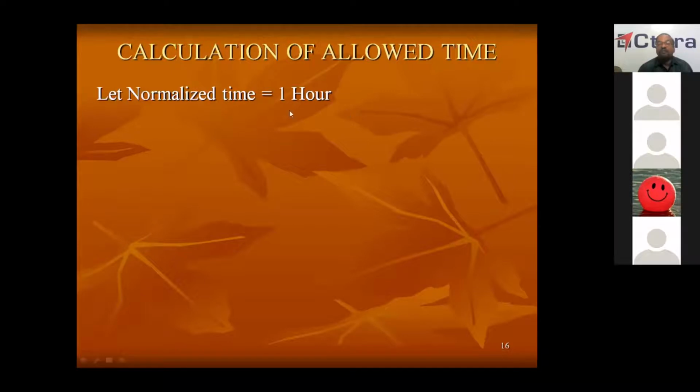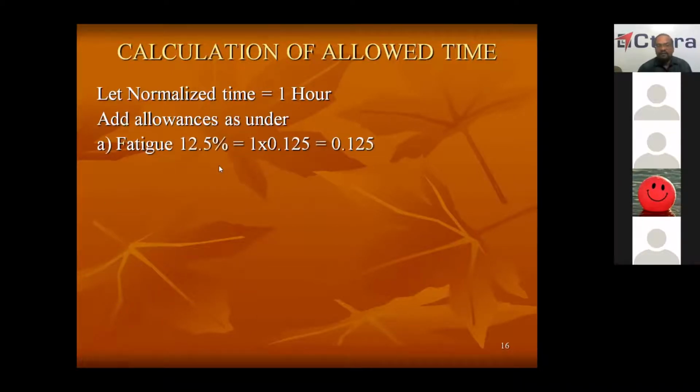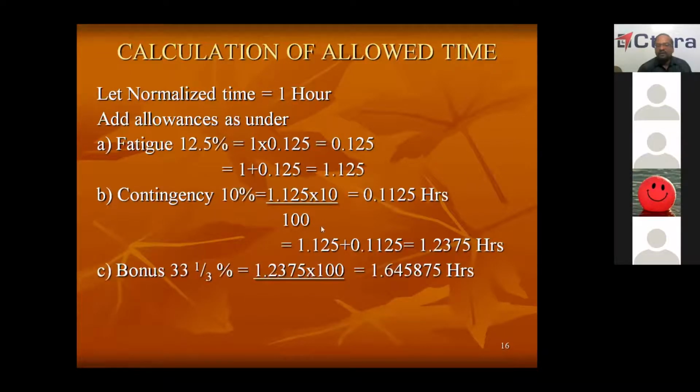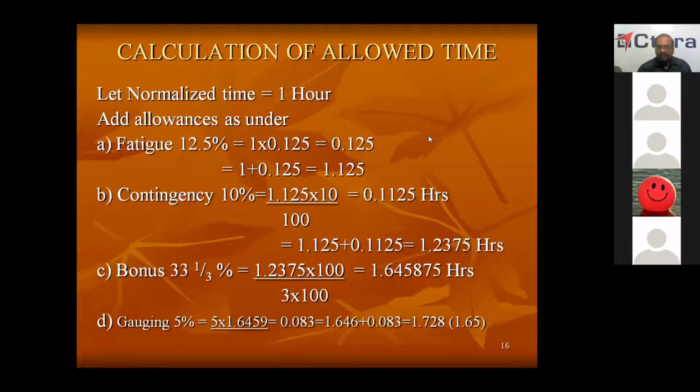After normalizing, we will add allowances. The fatigue allowance, let us suppose, is 12.5%, so 0.125 hours will be added. And contingency allowance, let us suppose 10%, that also will be added, so it will become 1.2375. Then production bonus allowance 36.33 is also added, so it becomes 1.64. Adding the gauging allowance, totally it becomes 1.728 hours. So 1 hour is becoming